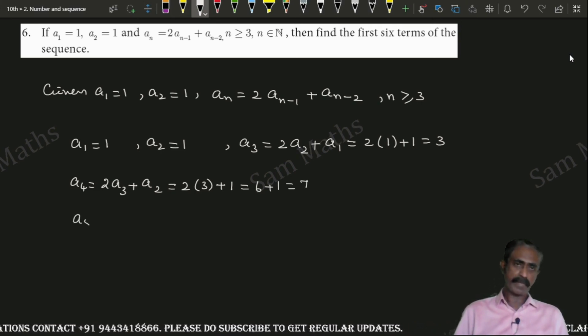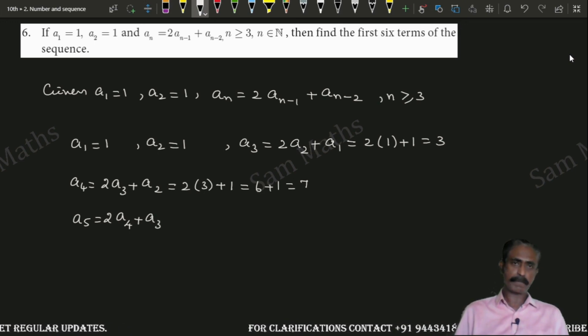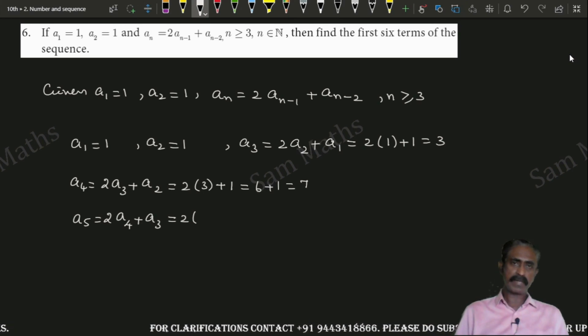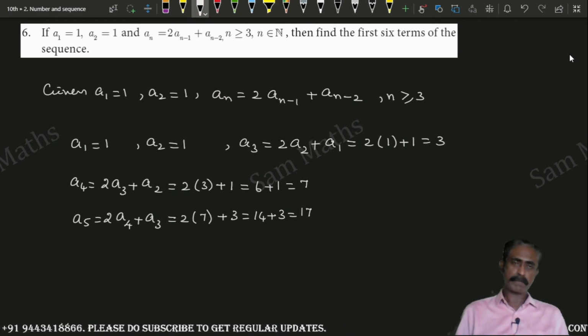Now a5, which is equal to 2 into a4, that is 7, plus a3, that is 3. 2 sevens are 14 plus 3 equal to 17.